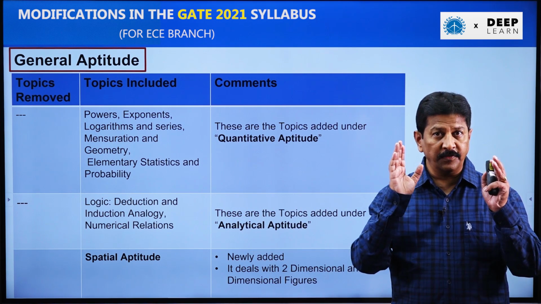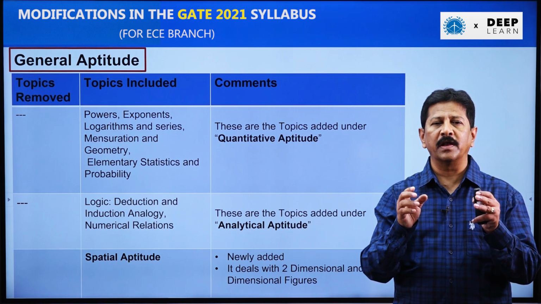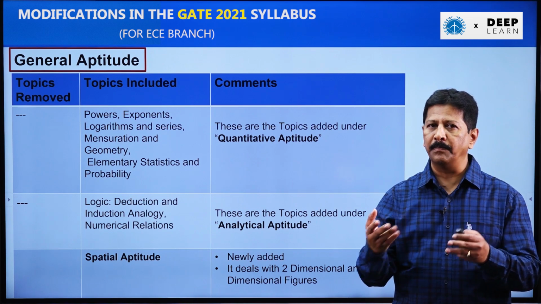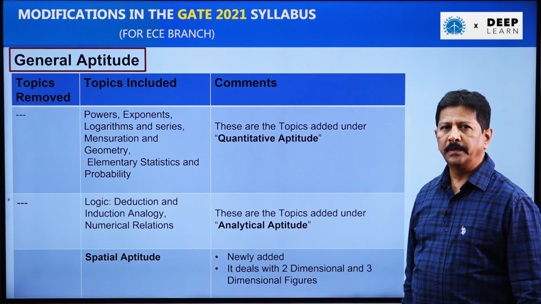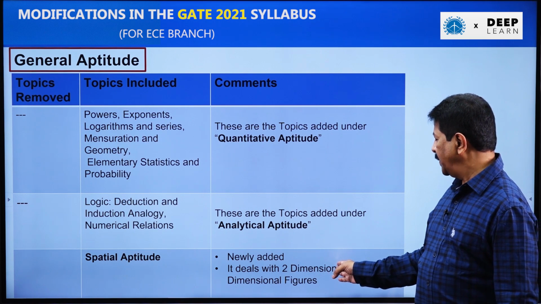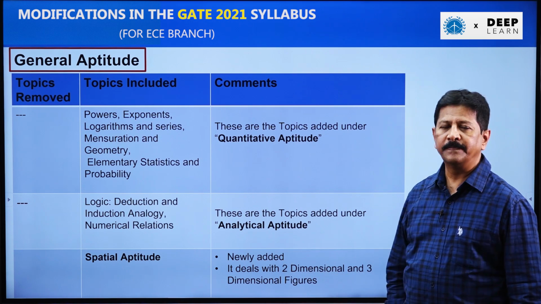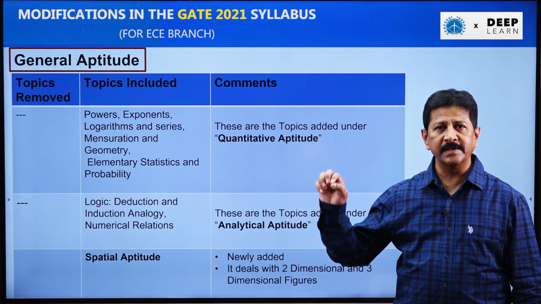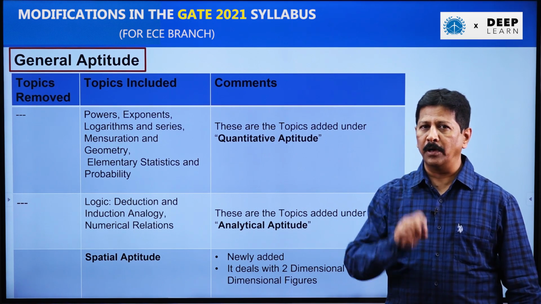And as I said earlier, this is an entirely new topic. That means you have to focus more on it, because we are not familiar with how the questions will come on this spatial aptitude. It basically deals with 2-dimensional and 3-dimensional figures. So this is all about the general aptitude, which weighs 15 marks.